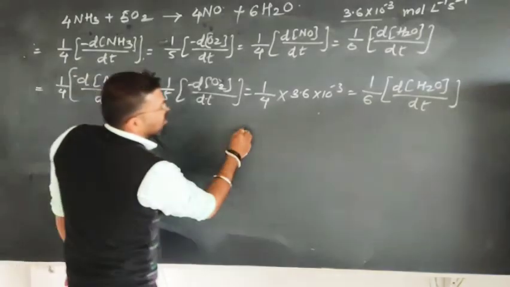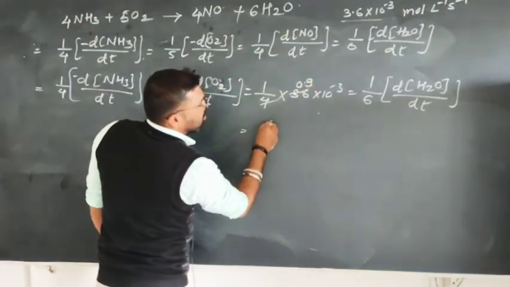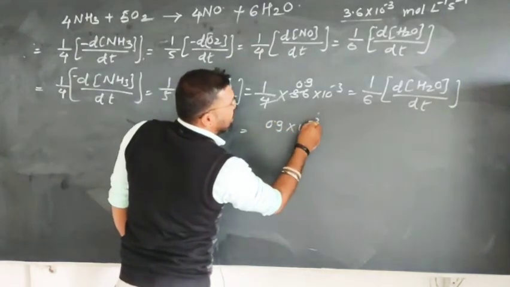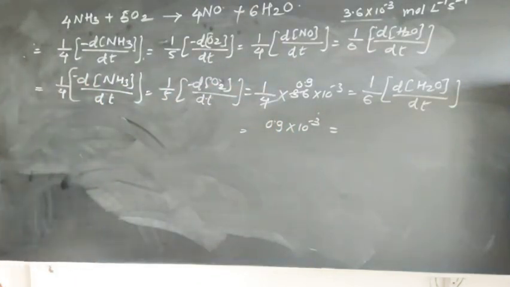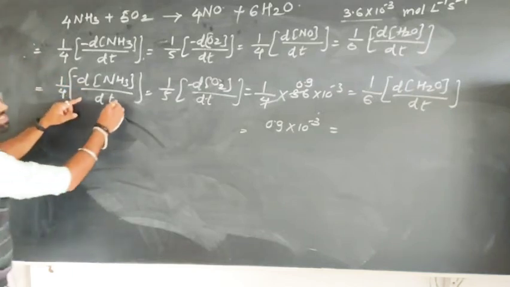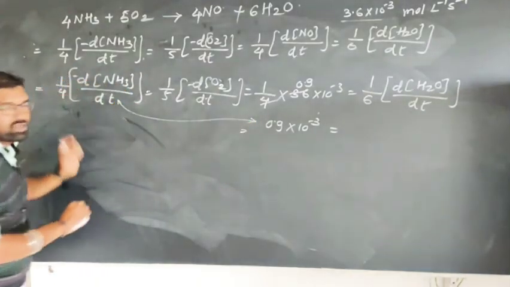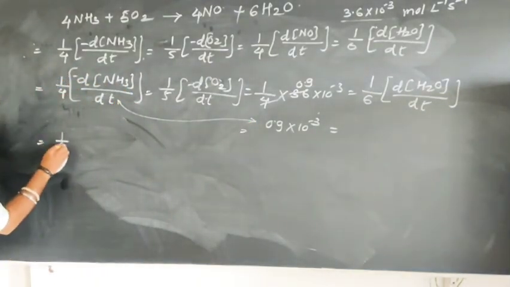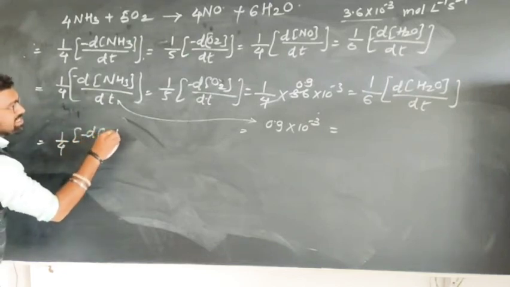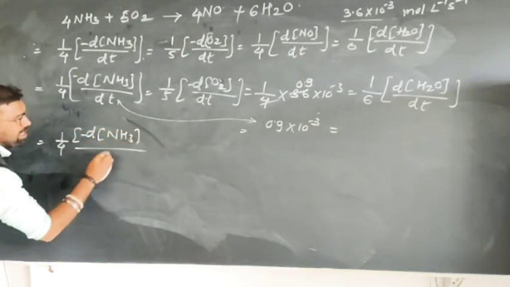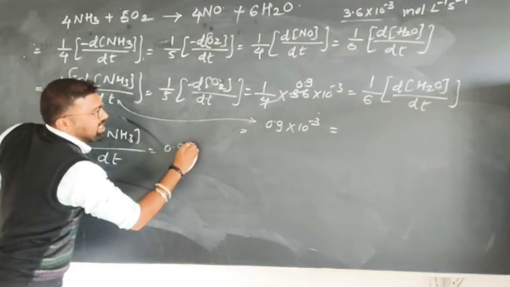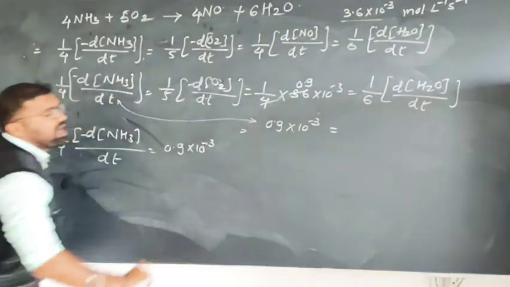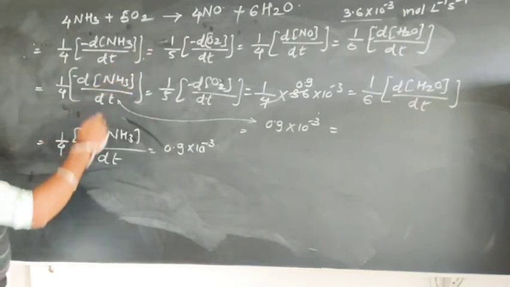Now if you solve this, you will get 0.9 into 10 raised to minus 3, and the whole quantity is equal. In the question they ask to find the rate of disappearance of ammonia. That means equate this quantity with that. So I write here 1 by 4 into rate of disappearance of ammonia with time is equal to 0.9 into 10 raised to minus 3 mole per liter per second.